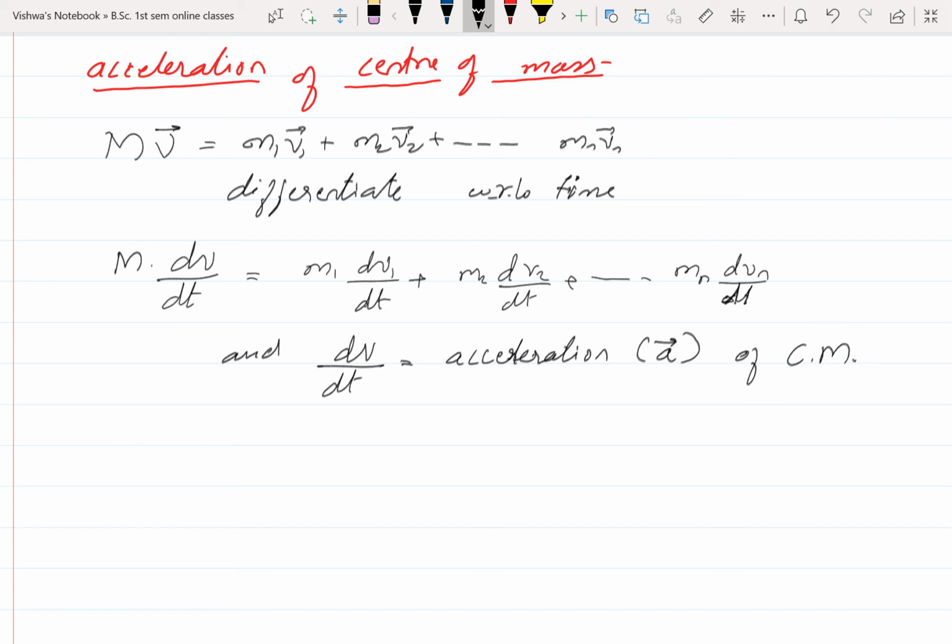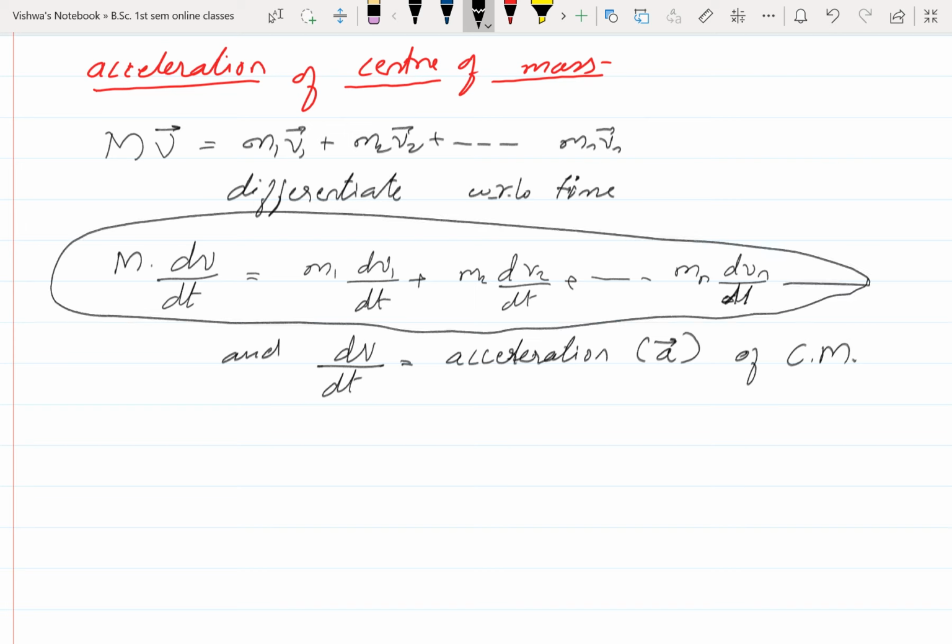This dv by dt is acceleration of center of mass, and dv1 by dt is a1, that is the acceleration of the particle of mass m1, and dv2 by dt is a2, that is the acceleration of a particle of mass m2, so on, like that. Now I am going to replace this expression in terms of accelerations. Then this becomes m into a bar is equal to m1 a1 bar plus m2 a2 bar plus so on mn an bar.